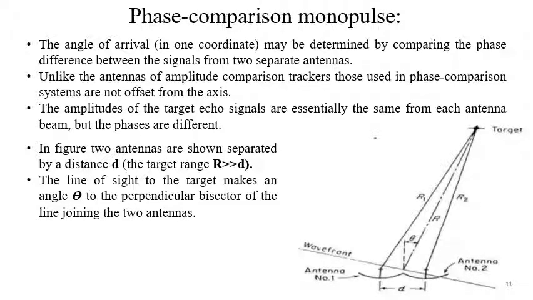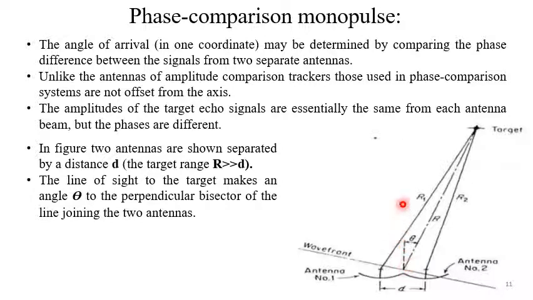Now we have another variation of monopulse, where instead of amplitude comparison we will try the phase comparison. The angle of arrival in one coordinate we are considering only may be determined by comparing the phase difference between the signals from two separate antennas. So this is the target, the distance between them is say d, and theta is the direction of the target.